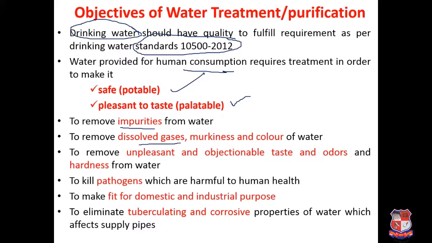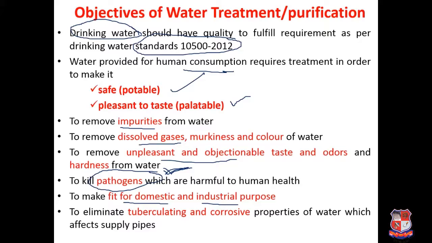It should be able to remove all the dissolved gases, murkiness and color from the water, to remove the unpleasant and objectionable taste and odors and hardness from the water. Now this is the basic requirement: to kill all the pathogens. Pathogens are those microorganisms which are very harmful and result in waterborne disease. So this is the very important treatment that has to be provided. If you are not providing other treatment due to some reason or some emergency condition, at least you have to provide the treatment to kill the pathogens, and that is generally done with the help of chlorination or disinfection, also to make it fit for domestic and industrial purposes.